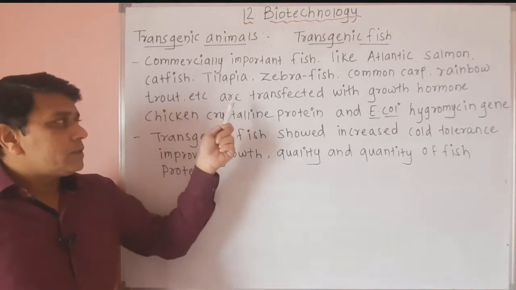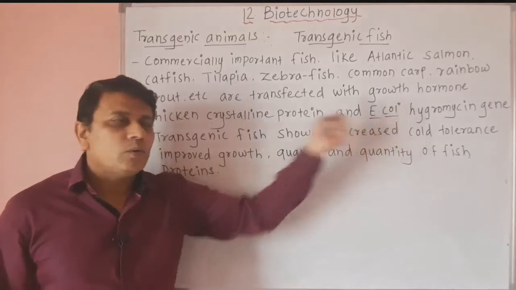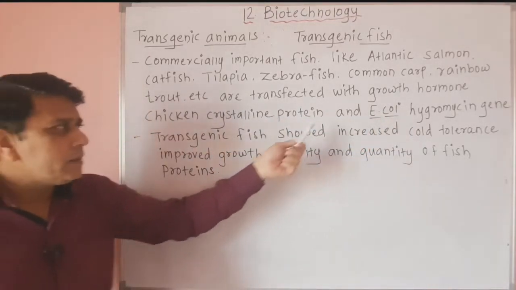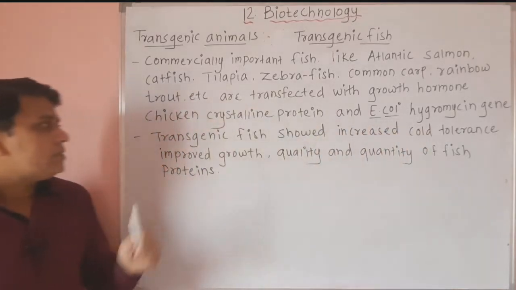So these fish are transfected with growth hormone, chicken crystalline protein and Escherichia coli hygromycin gene.